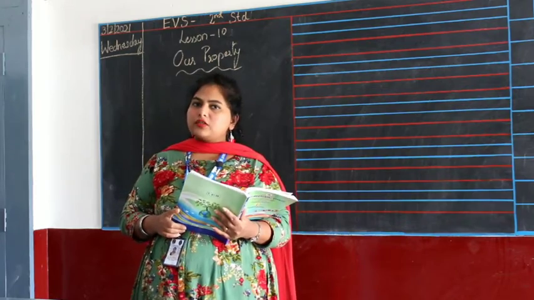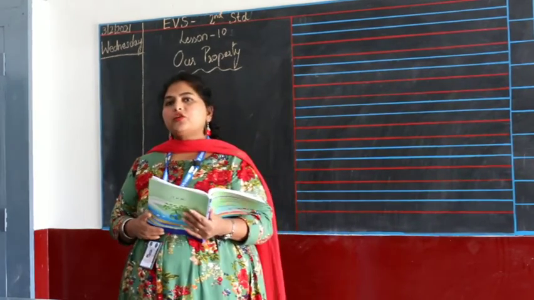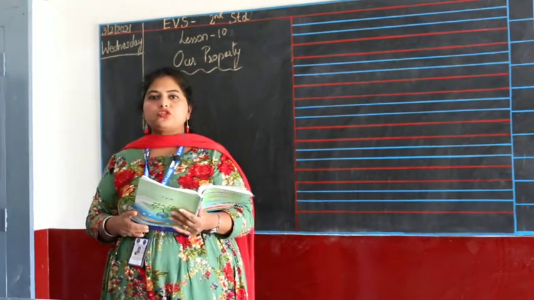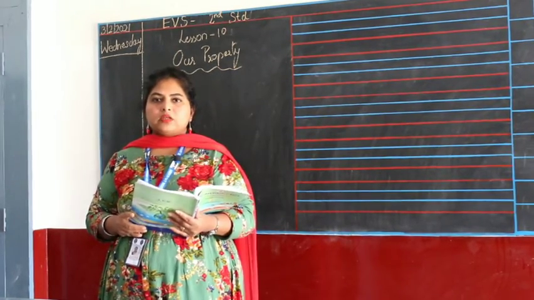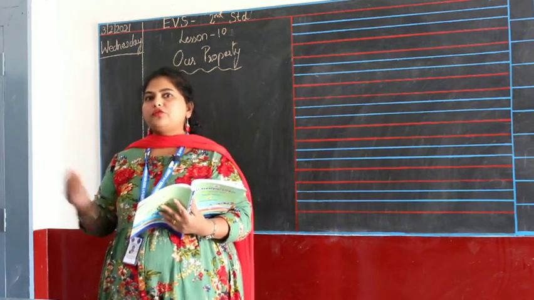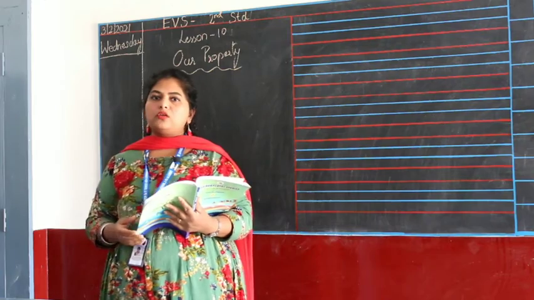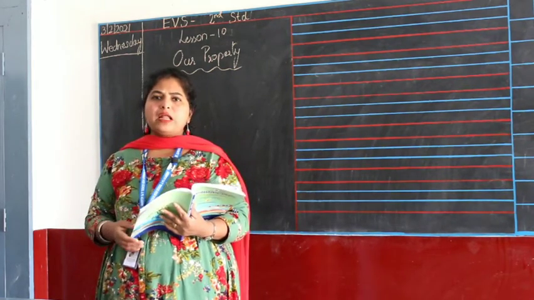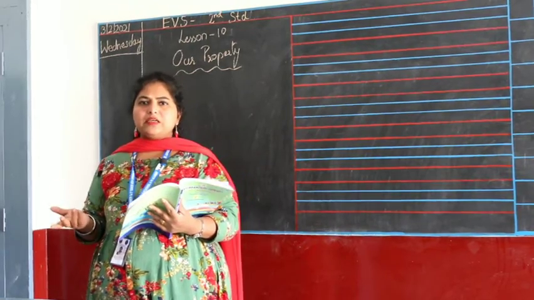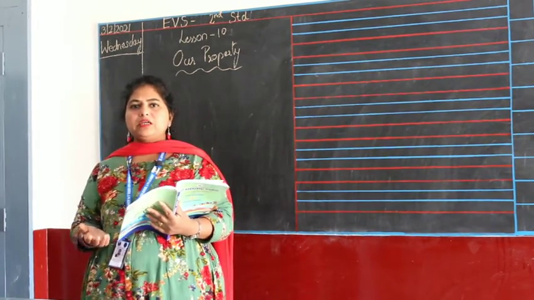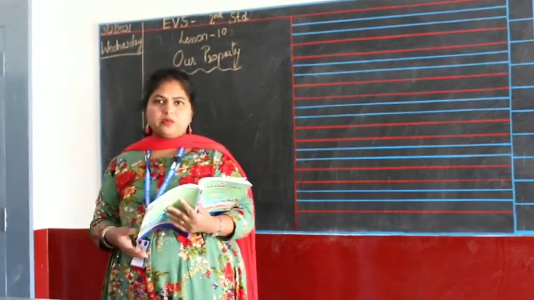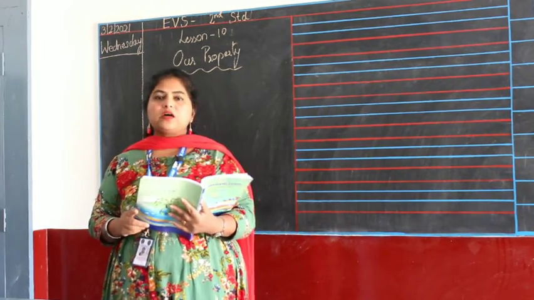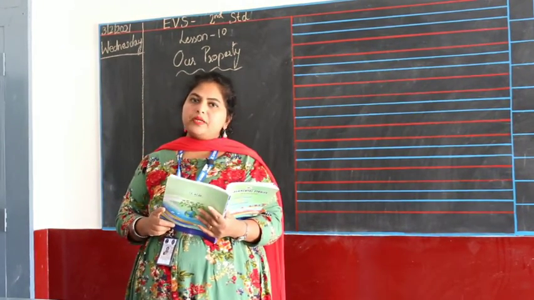You all have toilets at home, right? But when you're going out and you want to use a washroom, what will you do? Anybody will go urinate on the footpath, against the wall, or wherever, in the public parks. What will happen? It will be stinking, the place will be dirty, nobody else can walk on the footpath, right? So that's why the government has built public toilets for us.